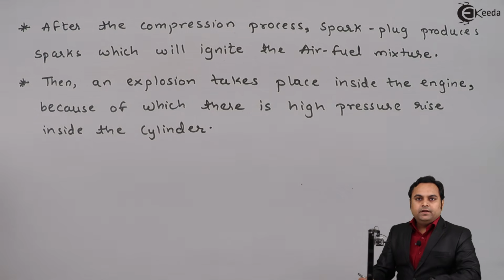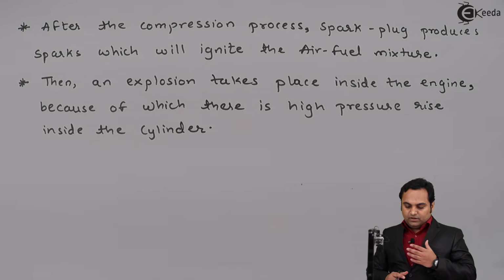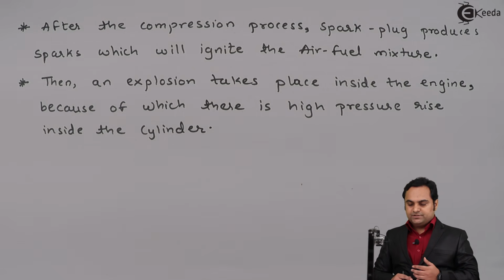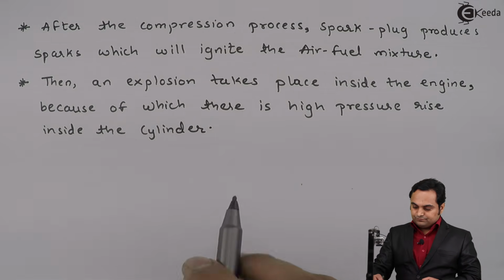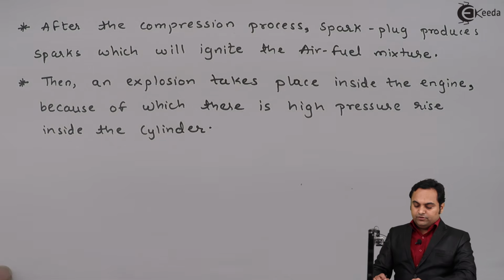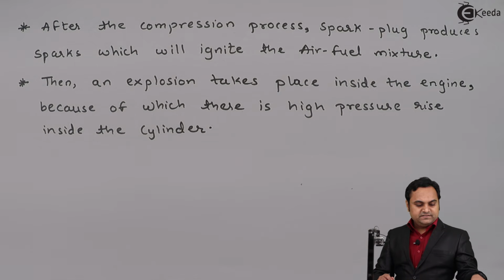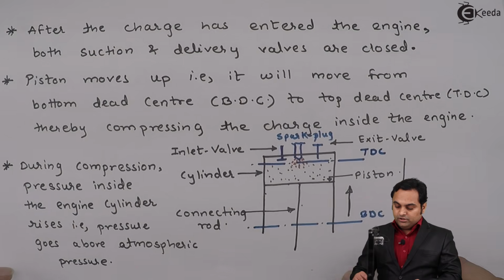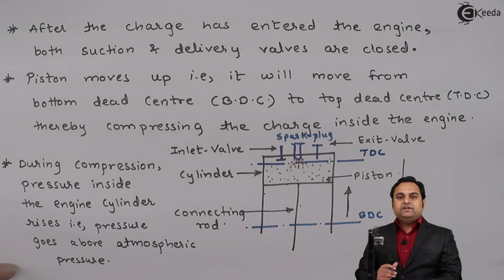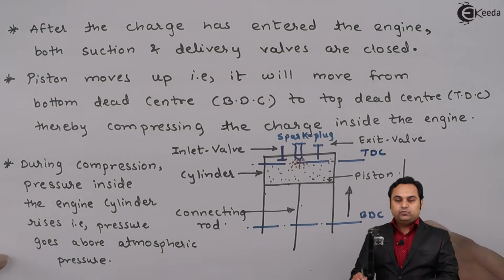inside the cylinder. And once the pressure has reached a very high value, or we can say out of all the strokes or all the processes inside the engine, during the sparking of the fuel the pressure is very high, it is the maximum pressure inside the engine, and because of that there is an explosion which is taking place. And once the explosion has taken place, the piston would be pushed down because of that explosion, that is the piston starts moving from TDC to BDC in the downward direction.